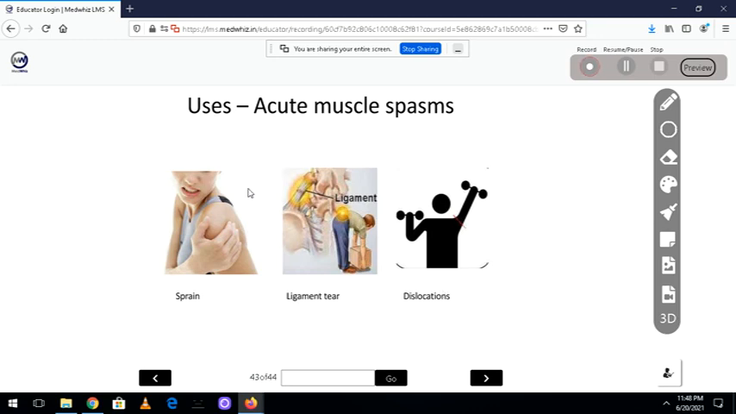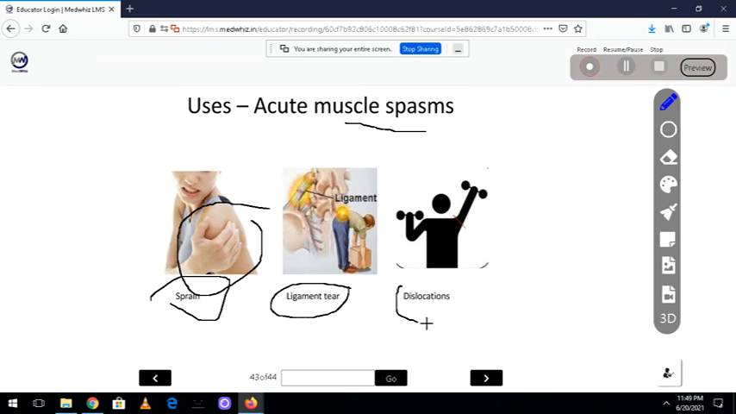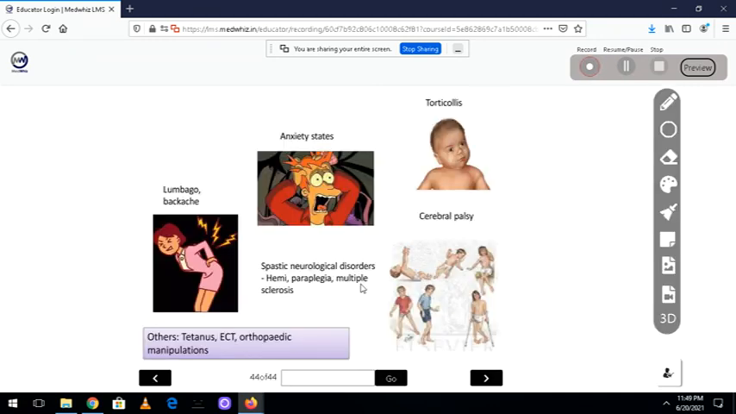So where do you use this? We use them in sprains. Suppose there is joint pain, sprains. Now, if this is a case of dislocation, as I told you in the beginning, if you want to relocate, these spasmolytics are not useful. Only if it is a spasm or a sprain, then we can use these drugs. Whenever there is a ligament tear, we can use them. Anxiety states, because they are sedatives. Torticollis, this is what I told you in the beginning. Cerebral palsy, lumbago, that is backache. Others like tetanus, ECT, orthopedic manipulation, where we use skeletal muscle relaxants.